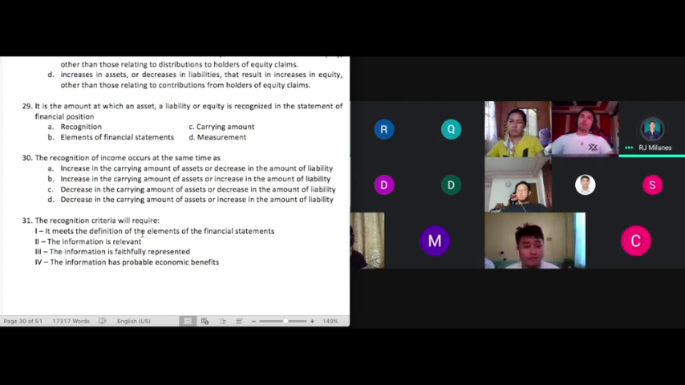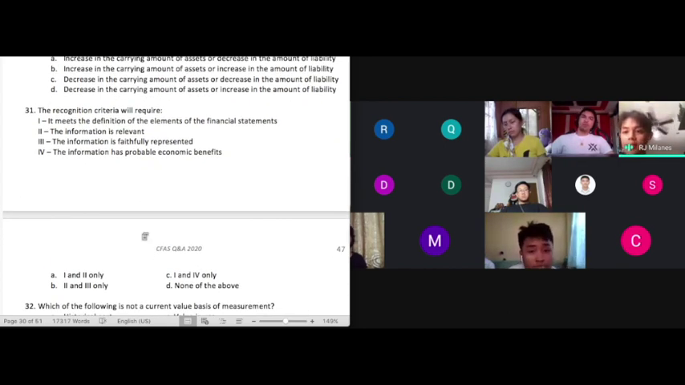Good afternoon, sir. The recognition criteria will require statement number 1. It meets the definition of the elements of the financial statements. Statement number 2. The information is relevant. Statement number 3. The information is faithfully represented. And statement number 4. The information has probable economic benefits.